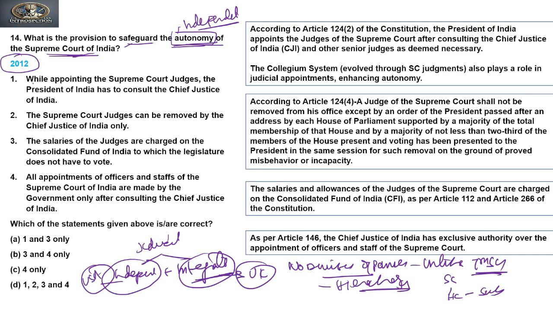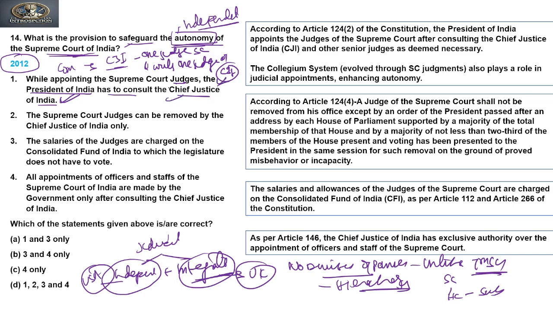Clear? So first is that while appointing the Supreme Court judges, the President of India has to consult the Chief Justice of India. Yes, it is true. As we know, the appointing authority is the President of India, yes, on the advice of the Council of Ministers. But with respect to consultation, while appointing the Chief Justice of India, the President has to consult other judges of the Supreme Court, and while appointing judges other than the Chief Justice of India, the Chief Justice of India's consultation is a must. That means they have to consult.